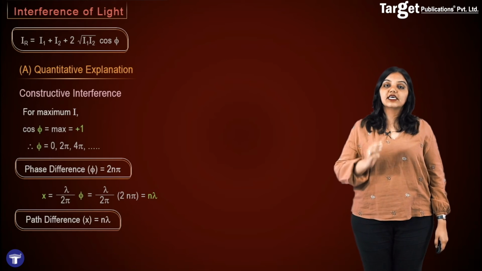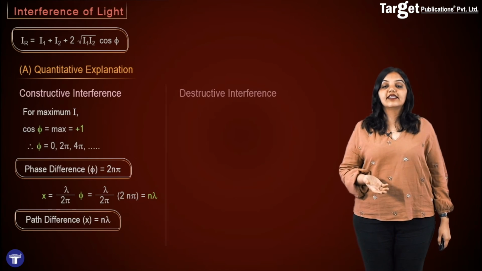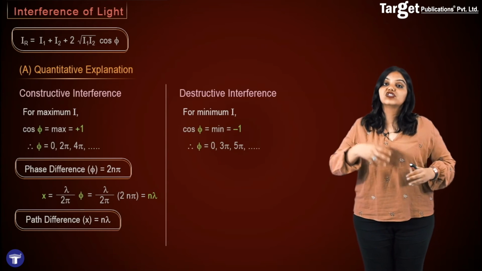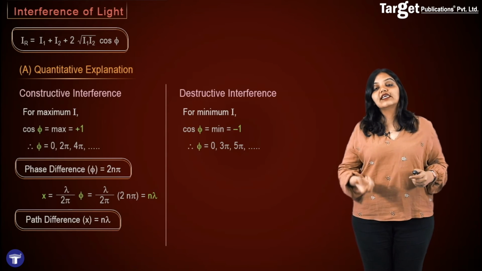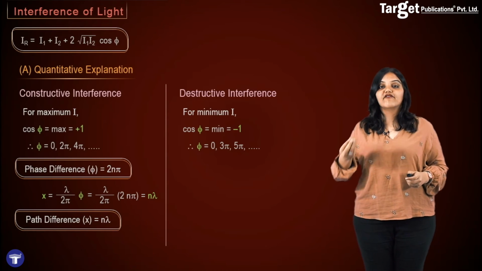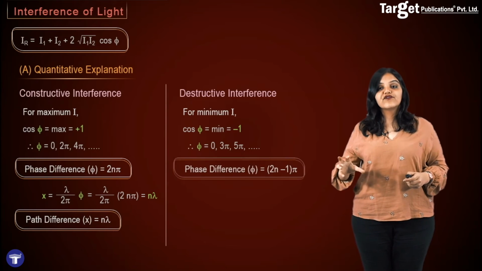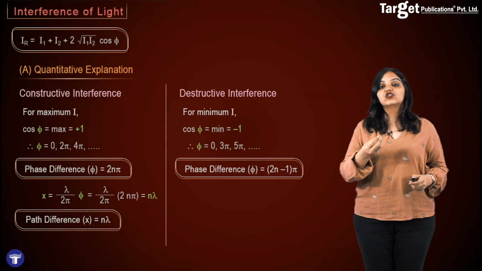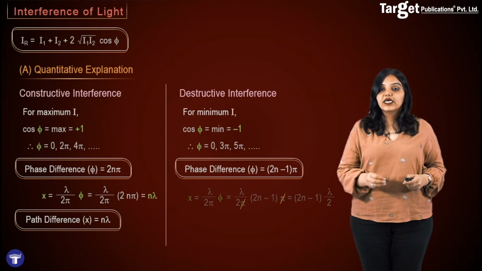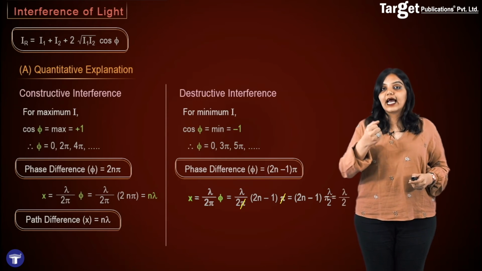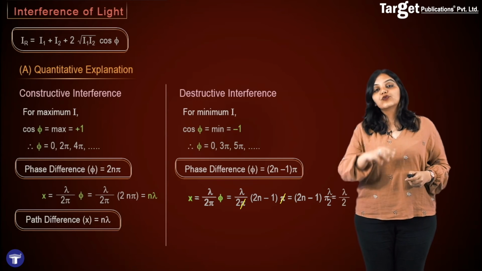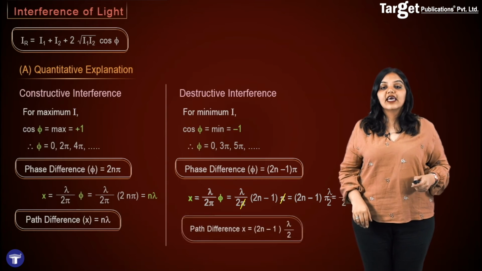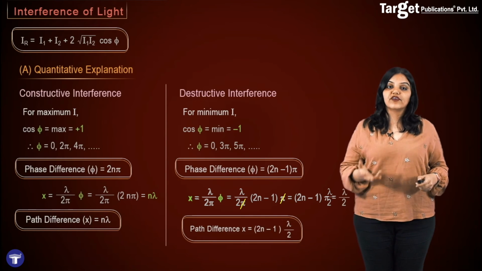So this is the condition for constructive interference. Similarly, I can find the condition for destructive interference, that is cos phi should be equal to minus 1, which is the minimum value of cos, which gives the angle phi as pi, 3 pi, 5 pi, etc. Therefore, the phase difference for destructive interference should be an odd multiple of pi, that is 2n minus 1 into pi. From here I can find the path difference x, which is lambda upon 2 pi into phi, giving a path difference equal to 2n minus 1 into lambda by 2. These two are the conditions for destructive interference.